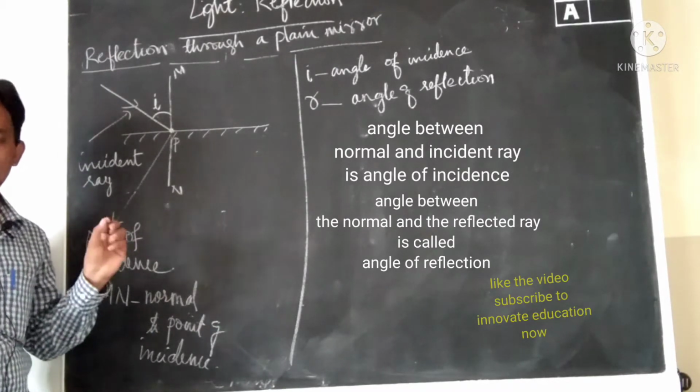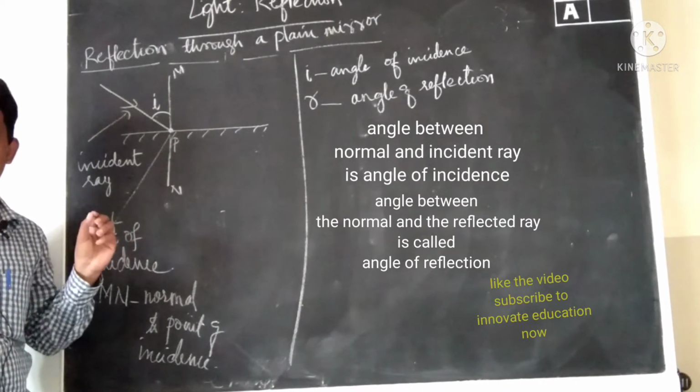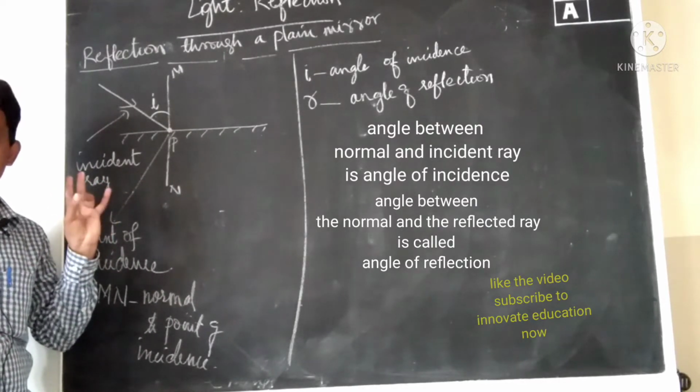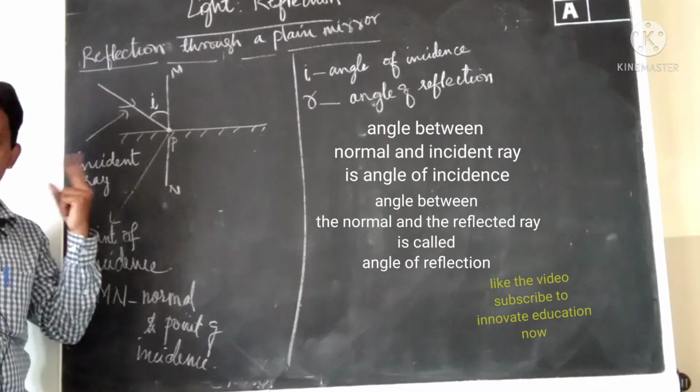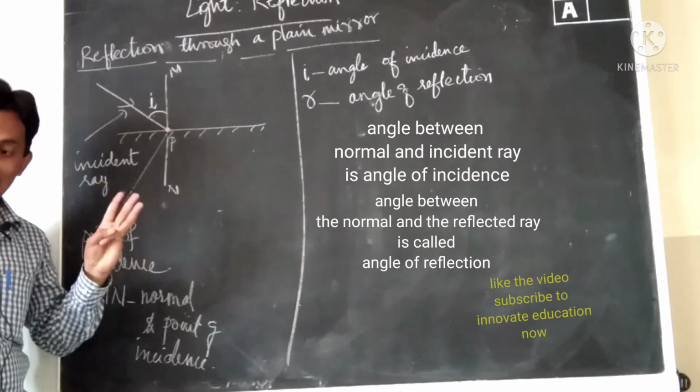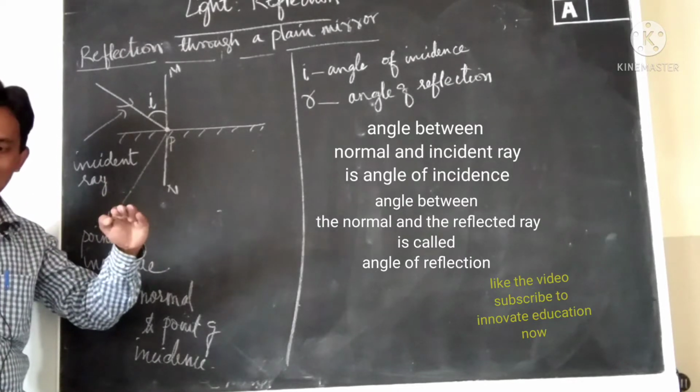Now, laws of reflection. According to the laws of reflection, the incident ray, the reflected ray, and the normal, all three lie in the same plane.